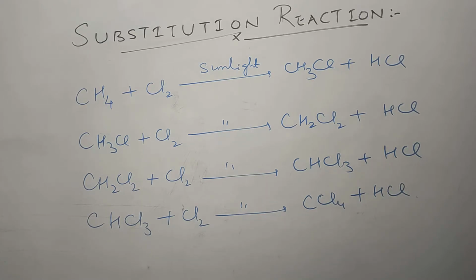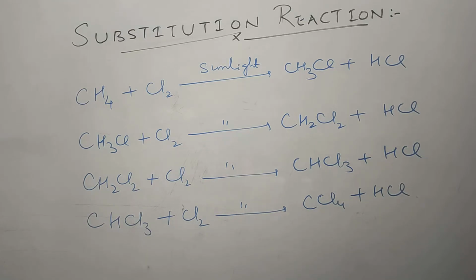As we know, saturated hydrocarbons are fairly unreactive and inert in the presence of most reagents. That's why alkanes are also called paraffins. But in presence of sunlight, chlorine reacts with hydrocarbons in a very fast reaction. So chlorine can replace hydrogen one by one. It is an example of substitution reaction.